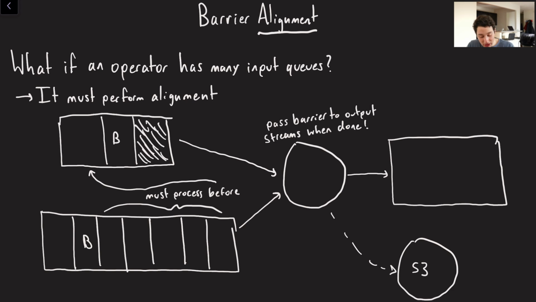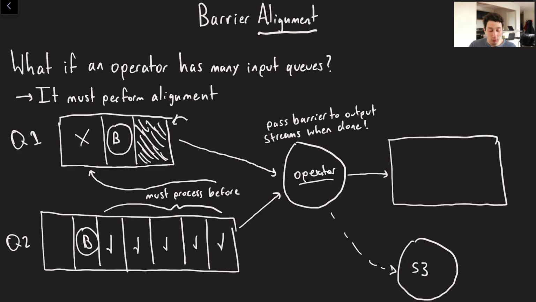Well, I think it's actually not too bad. The idea basically is, let's imagine we've got Q1 over here, we've got Q2 over here, we've got an operator here that's merging these events together, maybe based on some common key that they have. We could be doing a hash join. Let's imagine we've now processed this one record over here on the top queue. And the next record that we process is the barrier in Q1. What we're now going to do as the operator is say, listen, I am not going to process this event until I see the barrier for all of my incoming queues. So we now have to process this guy, this guy, this guy, this guy, and this guy, and finally see the barrier. When we see all of our barriers, we then take our snapshot over here to S3.